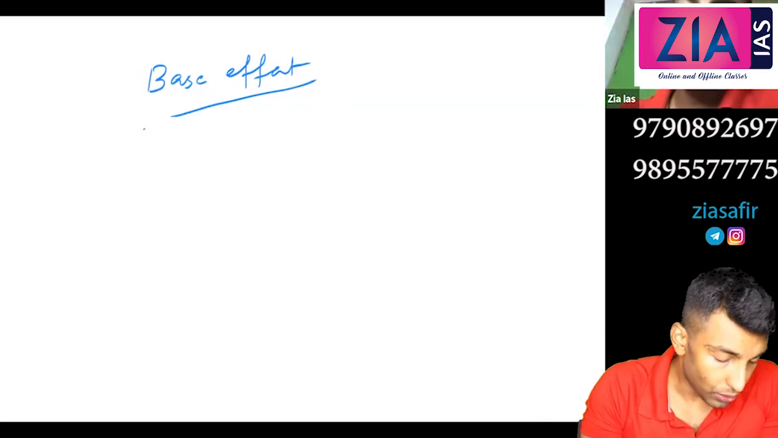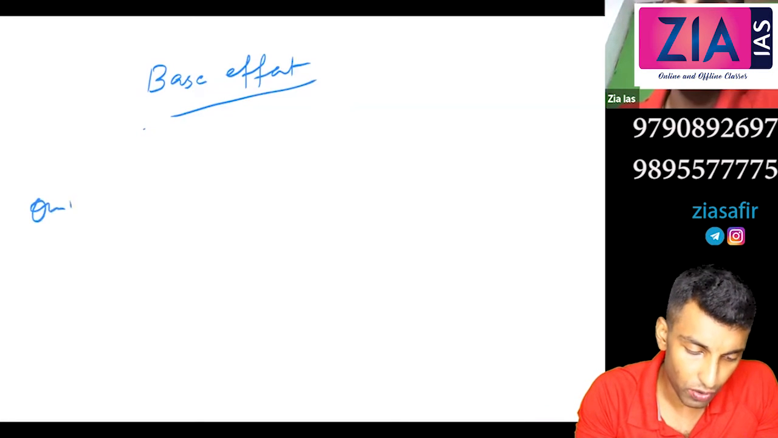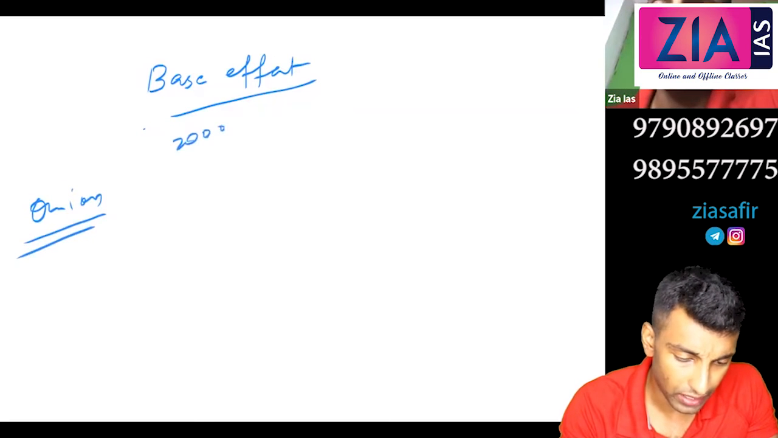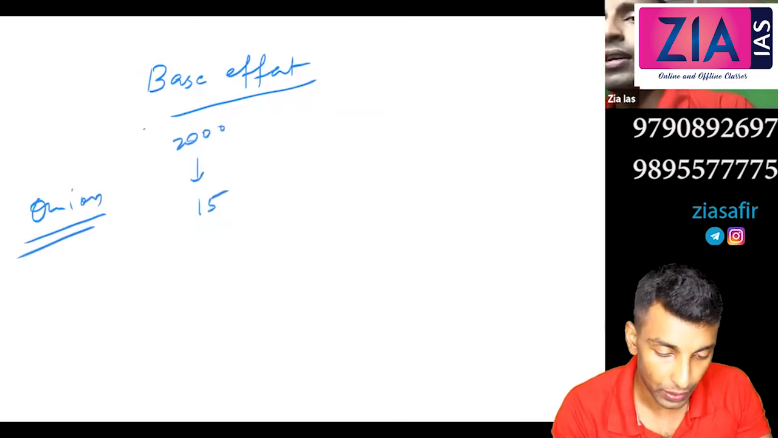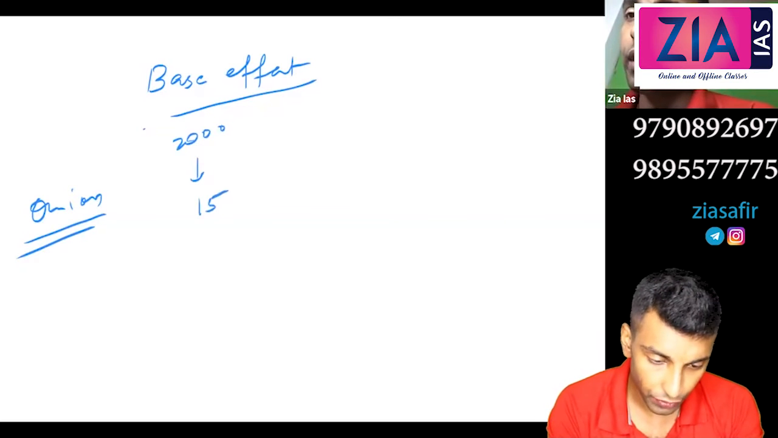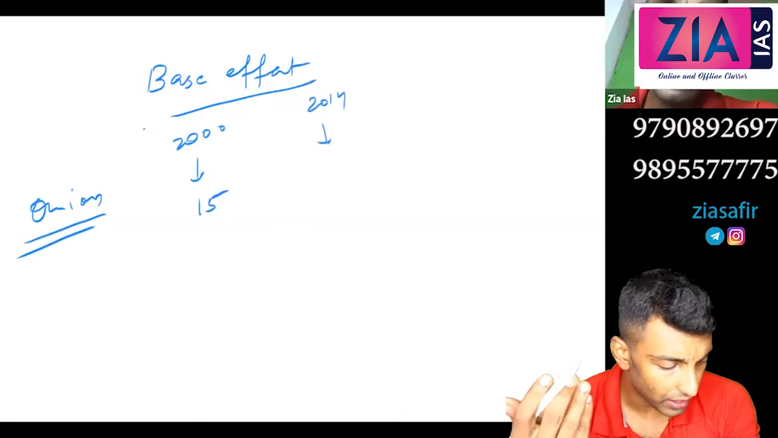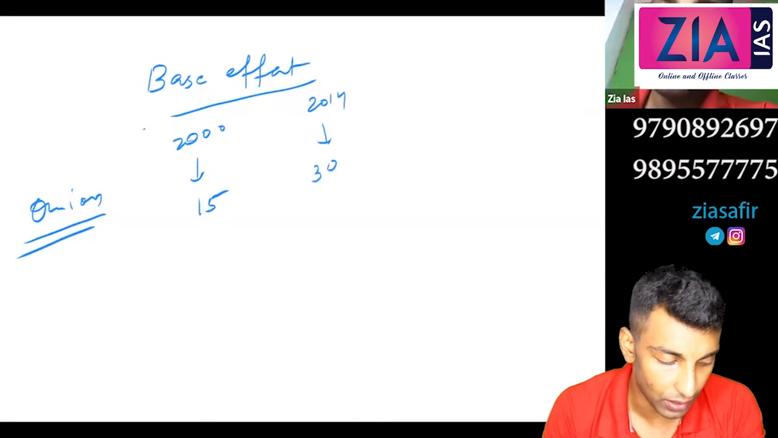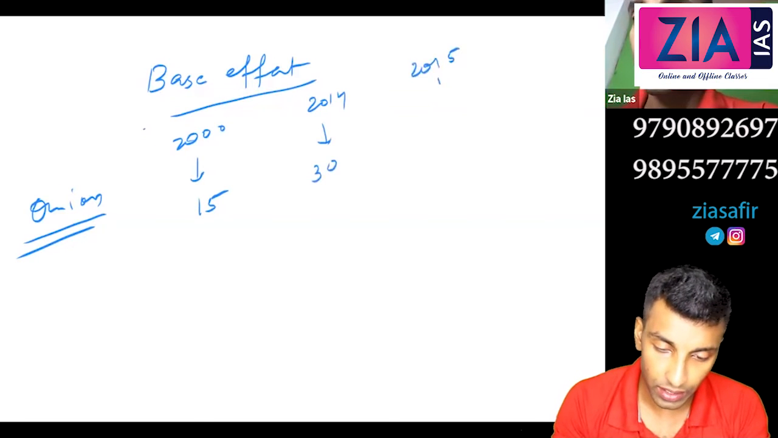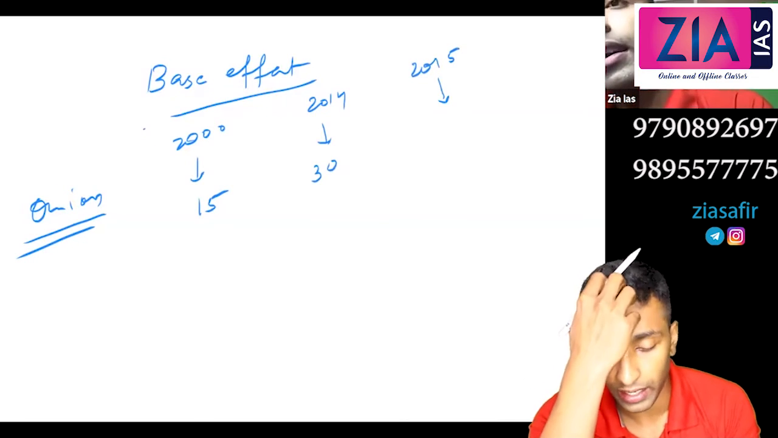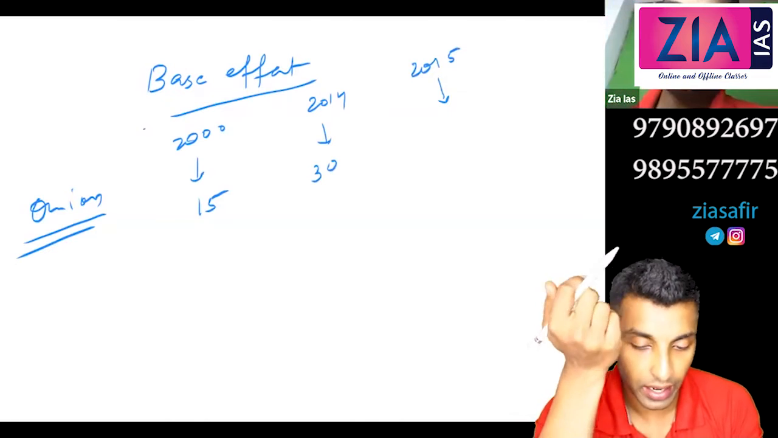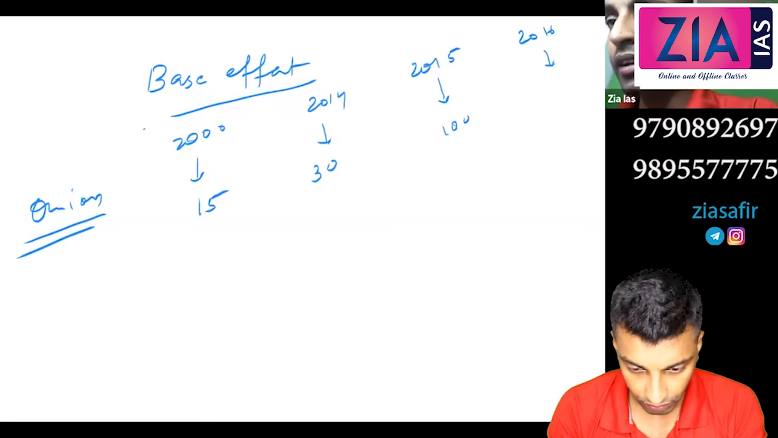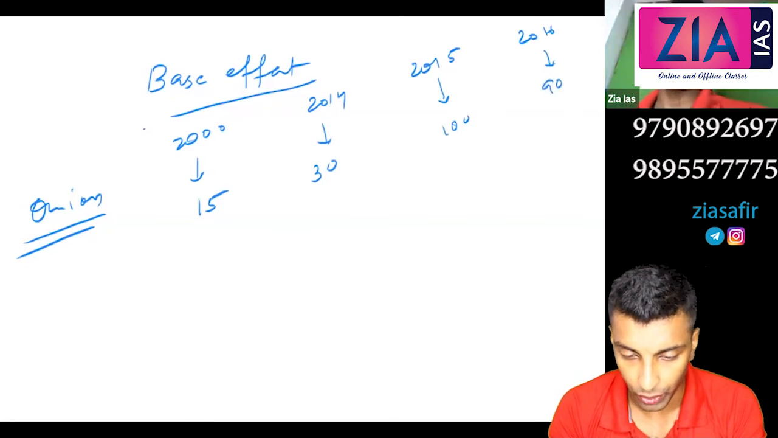I'll show you with an example. Let's talk about the prices of onion, which is more volatile. Let's say in 2000, the price of onion is 15 rupee. In 2014, it might have increased, and on average it might be around 30 rupee. I'm taking some random values, okay? And in 2015, it skyrocketed, and recently also in 2019, you can say exactly this. It went to 100 rupee.